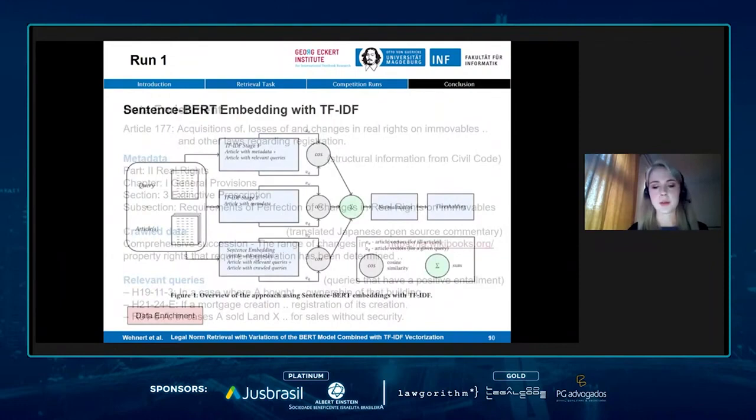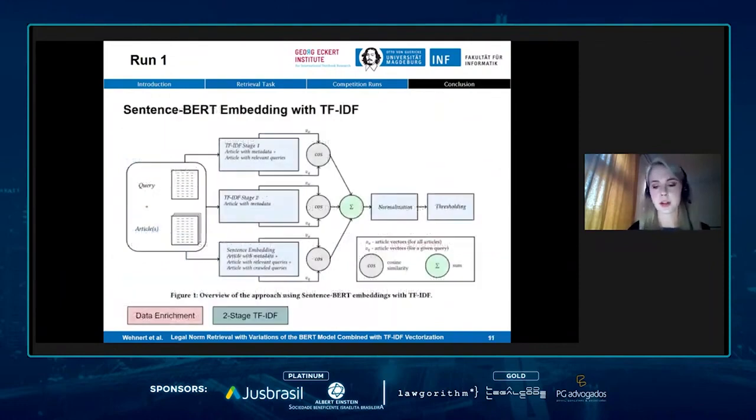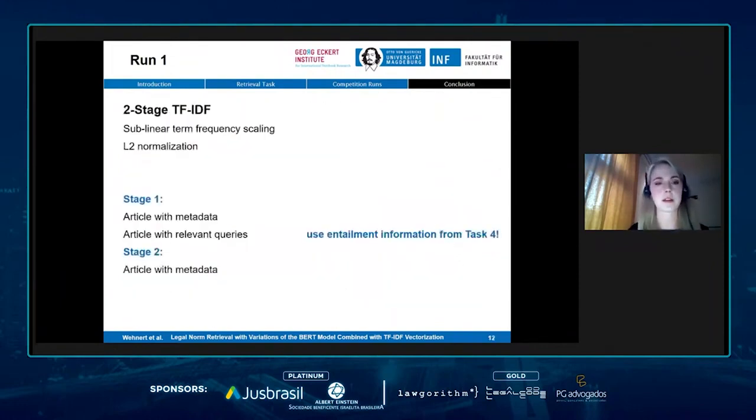That was the data enrichment. Now we talk about the 2-stage TF IDF. This is actually quite simple. For both stages, we just used sublinear term frequency scaling and L2 normalization. And then the only difference between the two stages is basically how we enriched the articles.